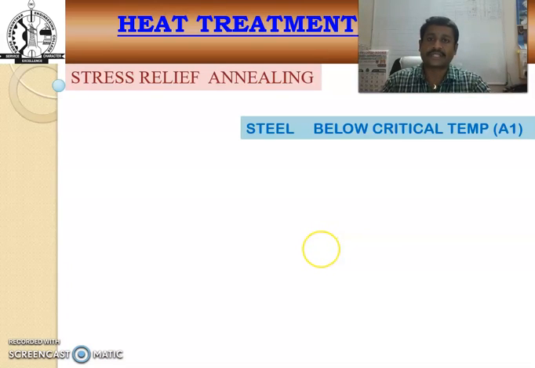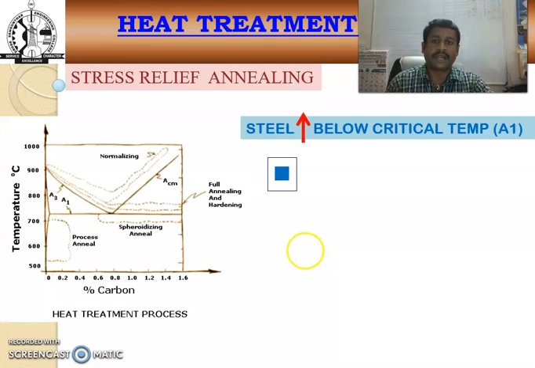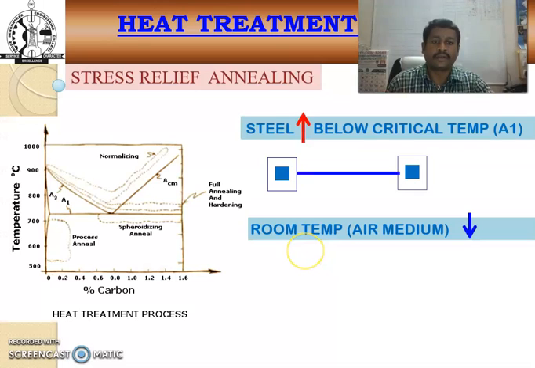So the next process, stress relief annealing process. In this stress relief, steel is heated below the lower critical temperature and then kept at a particular temperature for a sufficient period of time, and then finally cooled to room temperature, that is, the cooling medium is air.